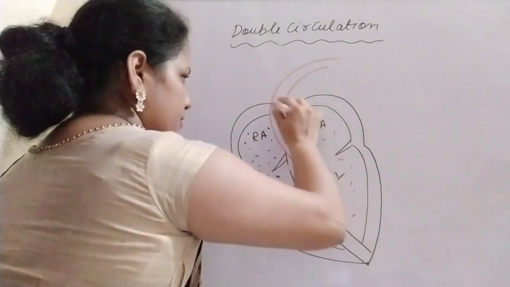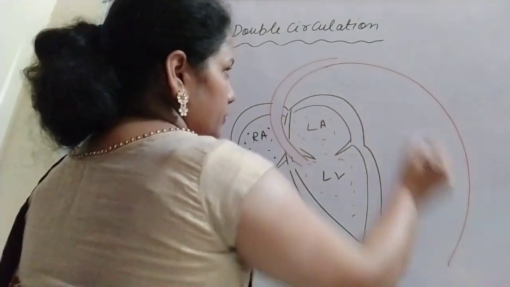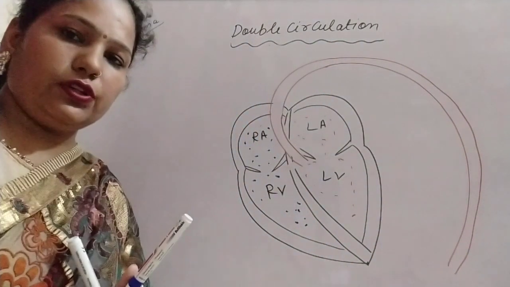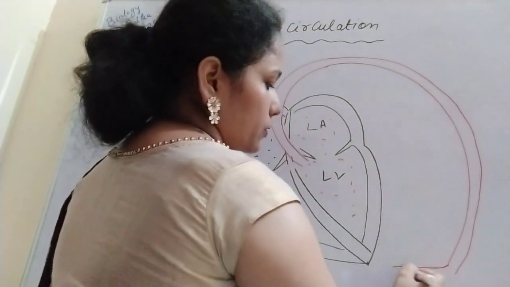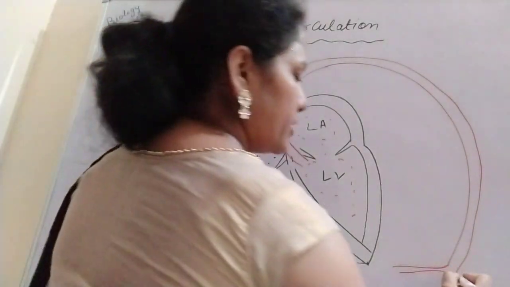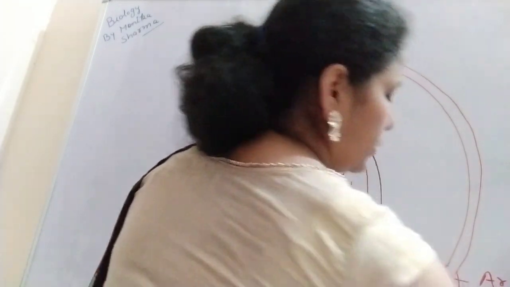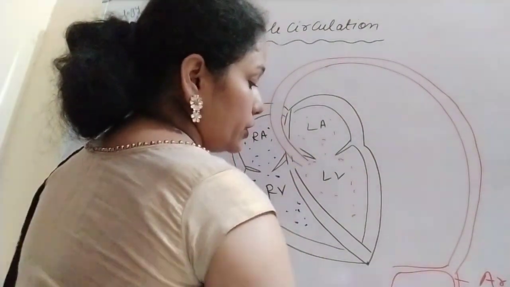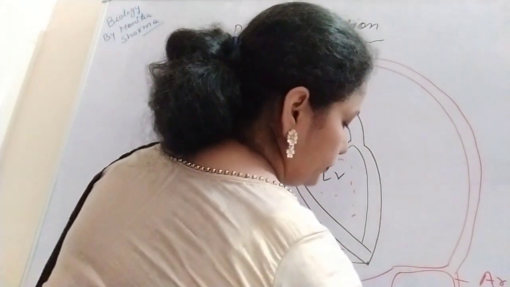Then there is further bifurcation of the artery. Suppose the artery is supplying blood to the stomach or other parts, the further bifurcation of that artery is the arteriole, which we did in the topic blood vessels. After that, further bifurcation takes place into the capillaries.